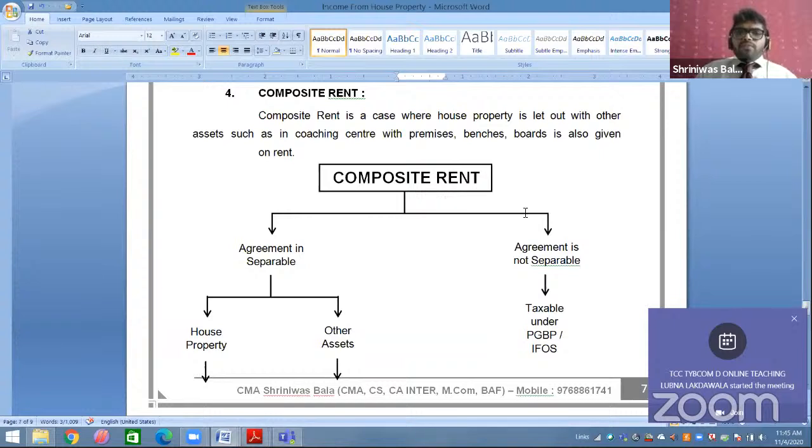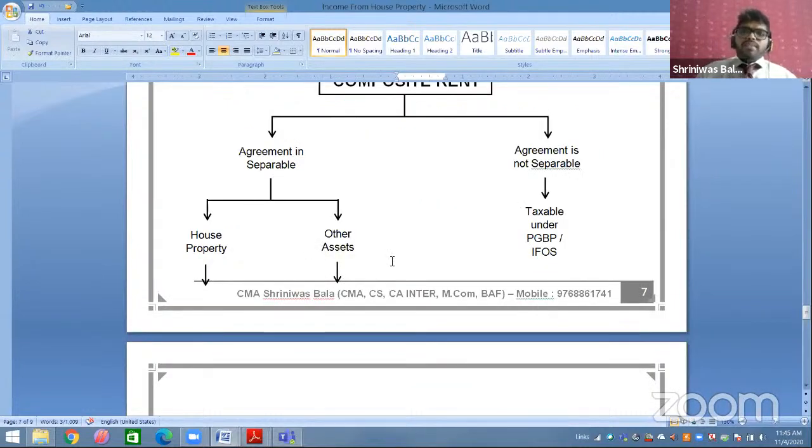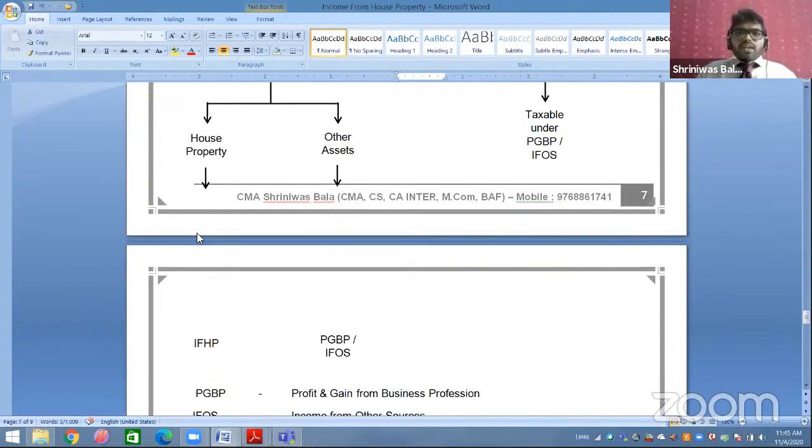You have to make a separate agreement for house property, and a separate agreement for your other assets. For example, for house property you are charging 40,000, and for other assets you are charging 10,000. So you make two agreements: 40,000 for the house property agreement, 10,000 for the other assets agreement. Then it's completely fine. Whatever house property income, that will be taxable as income from house property, and the 10,000 other assets income will be taxable as income from other sources. Always other sources. Very rarely PGBP comes, but always other sources.